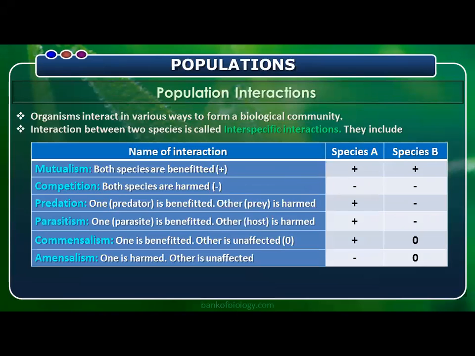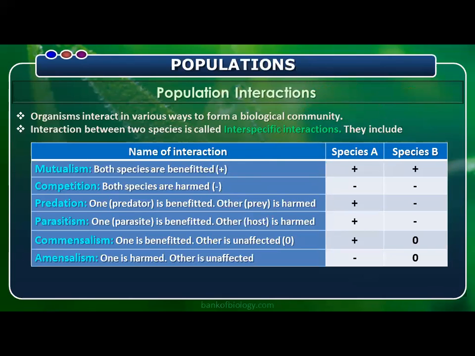The interspecific interactions are mutualism, commensalism, competition, predation, parasitism, and amensalism. For these multiple interactions, we need to know about the symbols first of all. Whenever two individuals are living together, the plus indicates benefit, minus indicates harm or effect, and zero means neither benefit nor effect. In that way, you have to see the interactions given here.